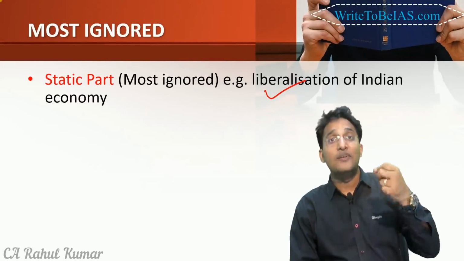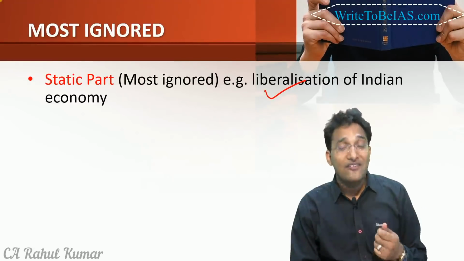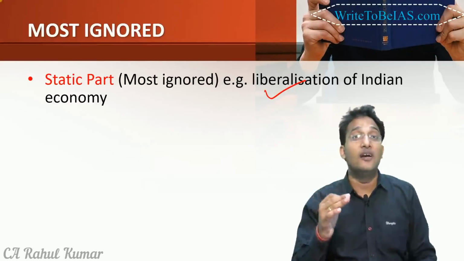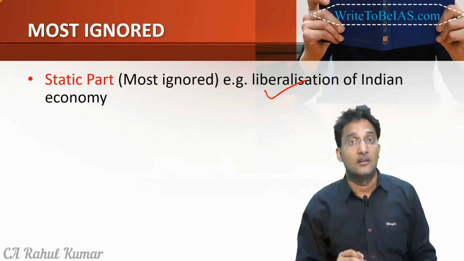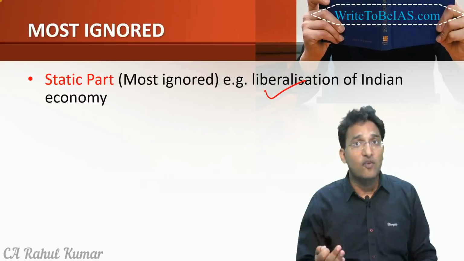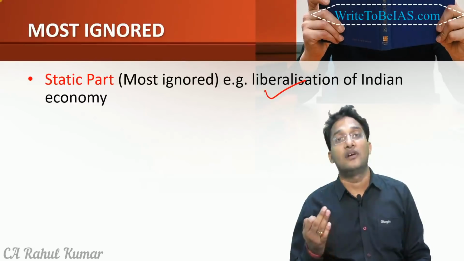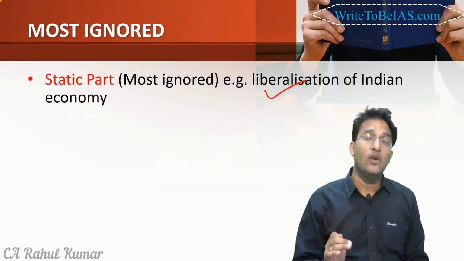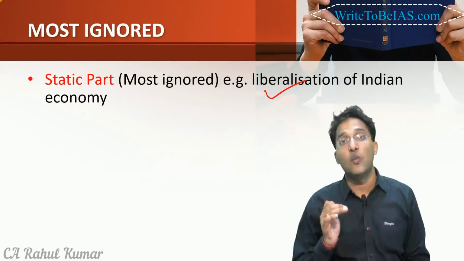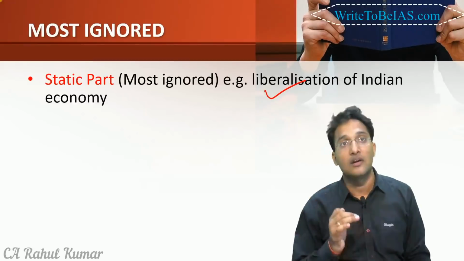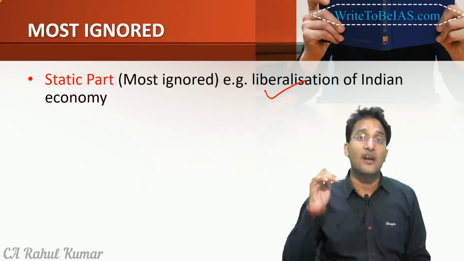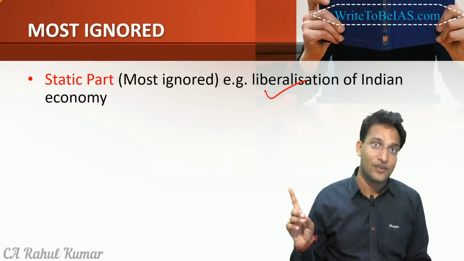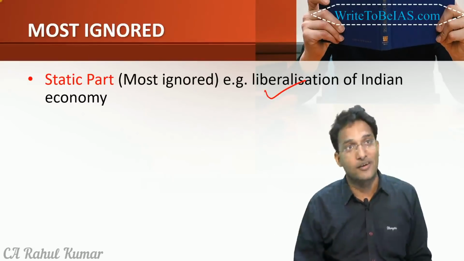Then after independence, why did we give the major role to the public sector? Then after 1991, why did we give the role to the private sector, why did we liberalize? Therefore the static portion, the traditional area, should also be linked with the current affairs. Only then will we be able to understand why the government is going for disinvestment and what is the difference between the current disinvestment policy versus the disinvestment policy of 1991. So all this is also important, right?